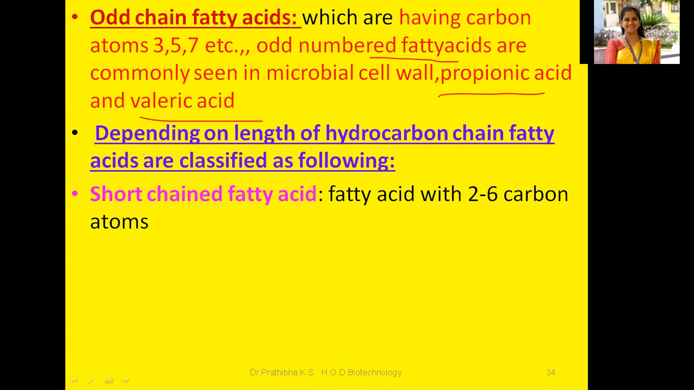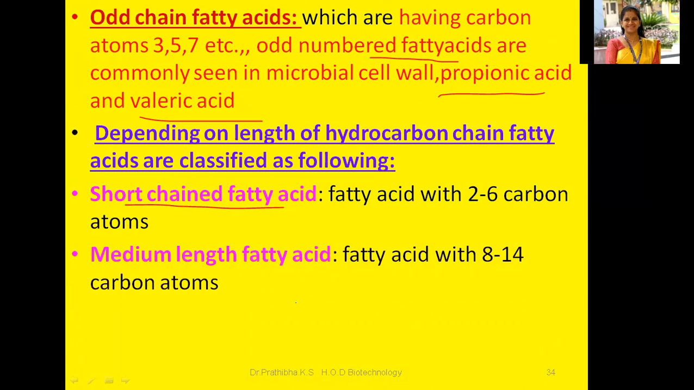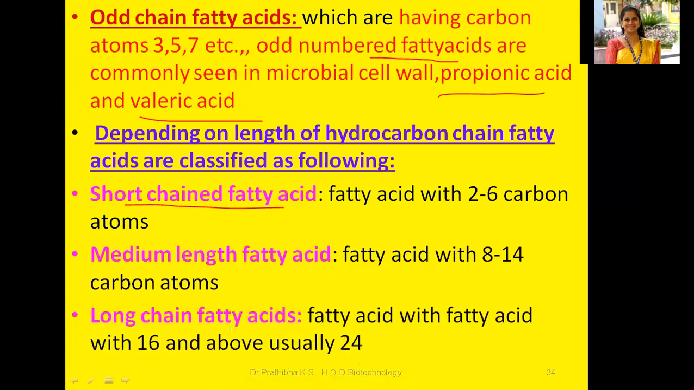First one is short chain fatty acids, next medium length fatty acids, then long chain fatty acids. Hope you're able to understand. Short chain fatty acids means fatty acids with 2 to 6 carbon atoms. Medium length fatty acids have 8 to 14 carbon atoms. Long chain fatty acids have 16 and above, usually up to 24 carbon atoms.